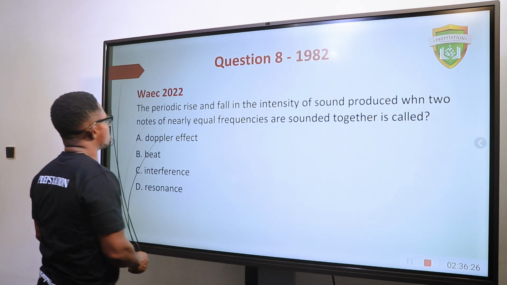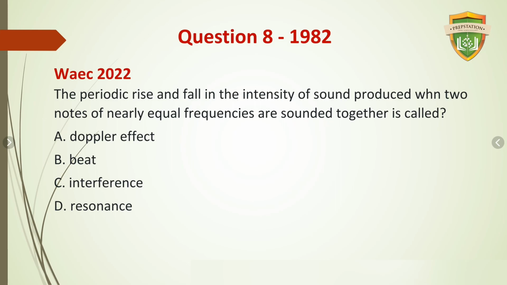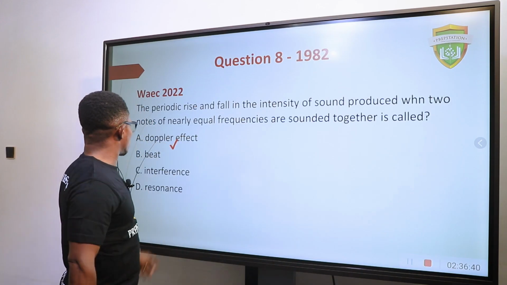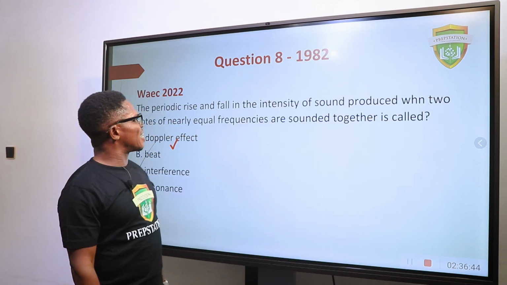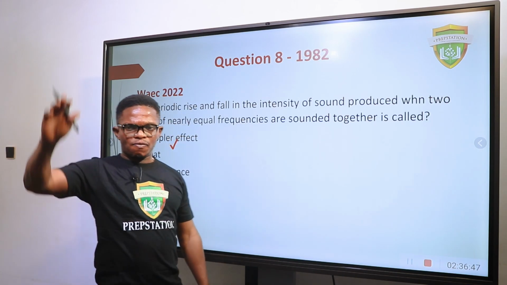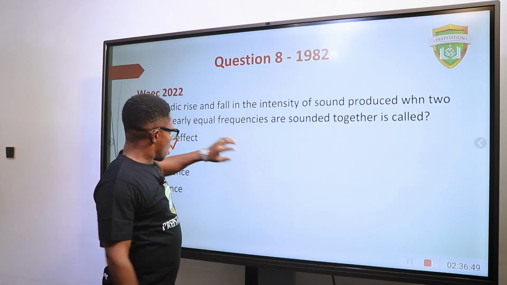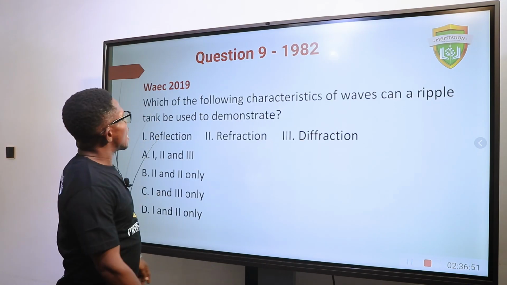Another question: the periodic rise and fall in the intensity of sound produced when two notes of nearly equal frequency are sounded together is called what? The answer is beat.